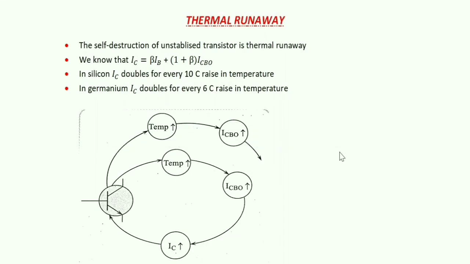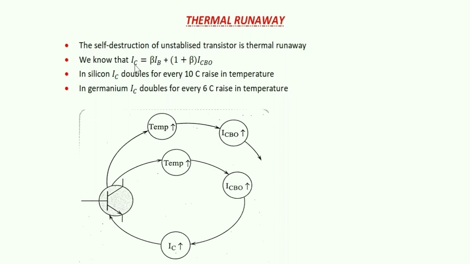We have seen the factors affecting the Q point of a transistor. In that, we have seen the temperature effects which affect the Q point. In the same way, temperature also leads to thermal runaway in the transistor. Now let us see what thermal runaway is. Thermal runaway is nothing but the self-destruction of an unstabilized transistor. What is this self-destruction?